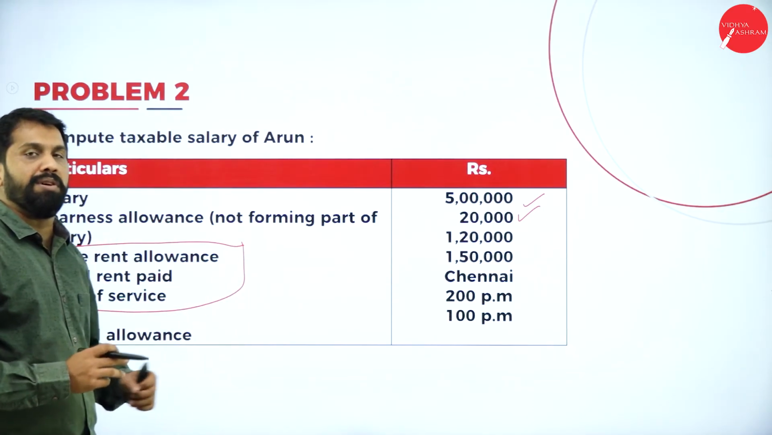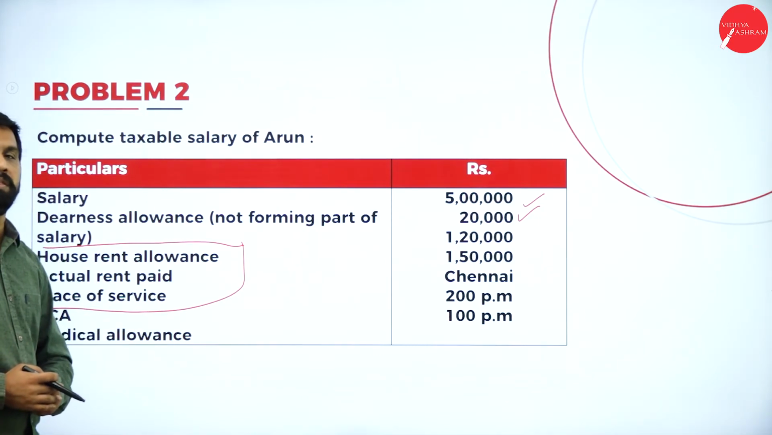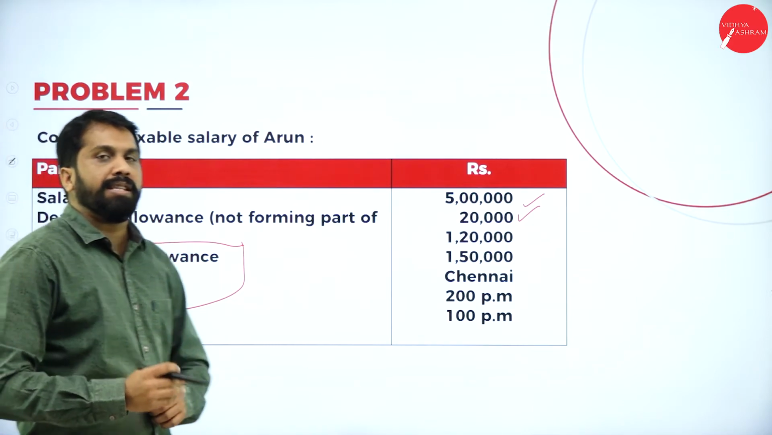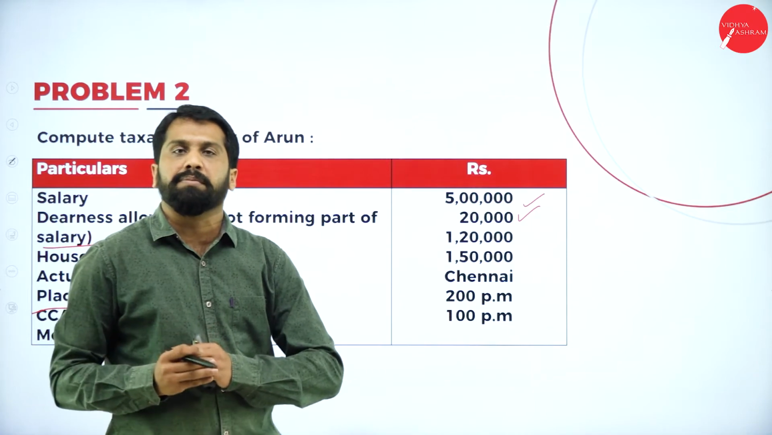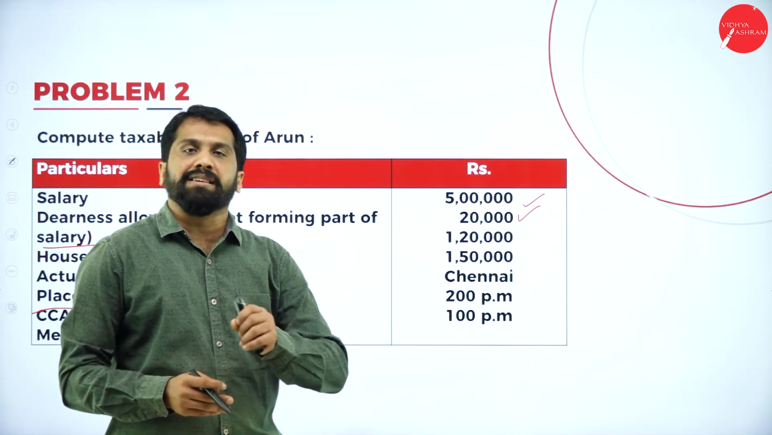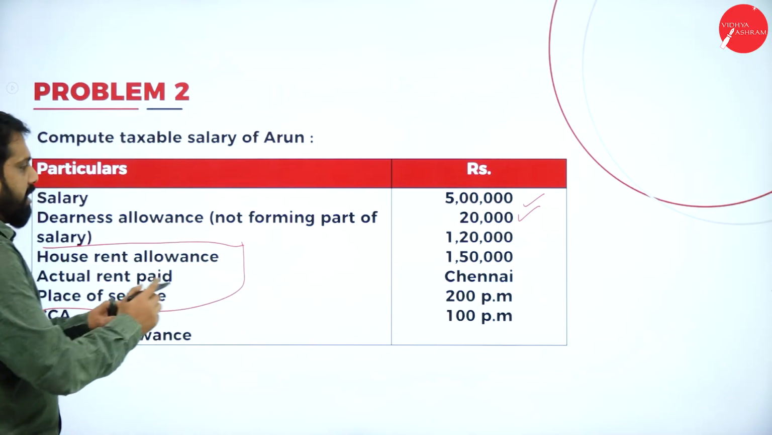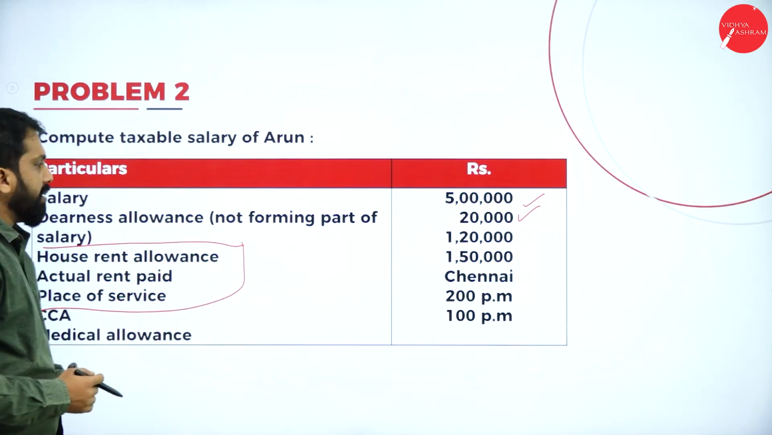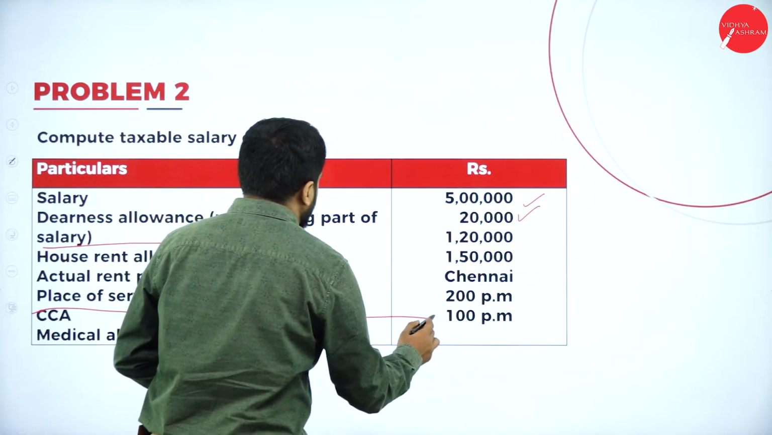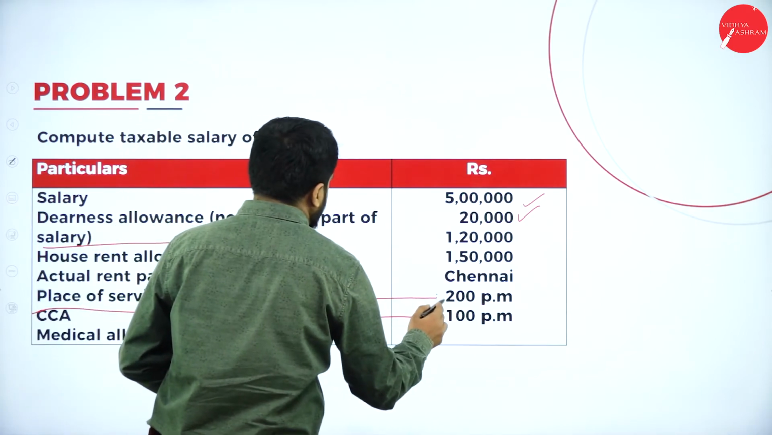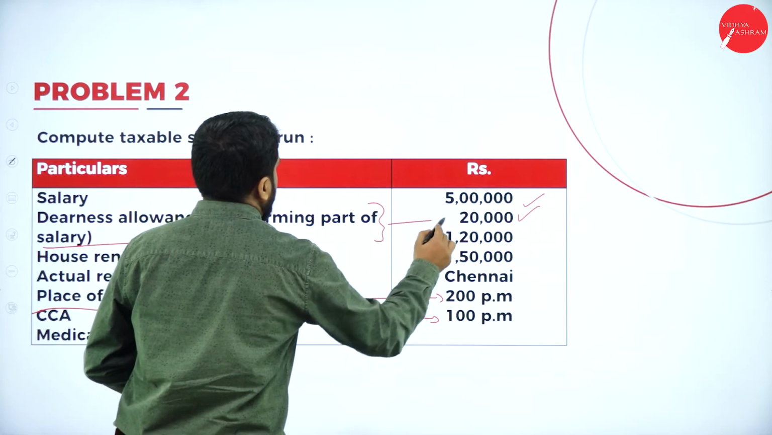This is all about your HRA. Now, CCA, city compensation allowance means if you are in some city, they will give you some allowances. If you are in Bangalore, some amount. Mysuru, some amount. So, depending on locality and place, they will fix some allowances. Now, CCA, it is 200 per month, and medical allowance, it is around 100 per month. Medical allowance and CCA. Clear?